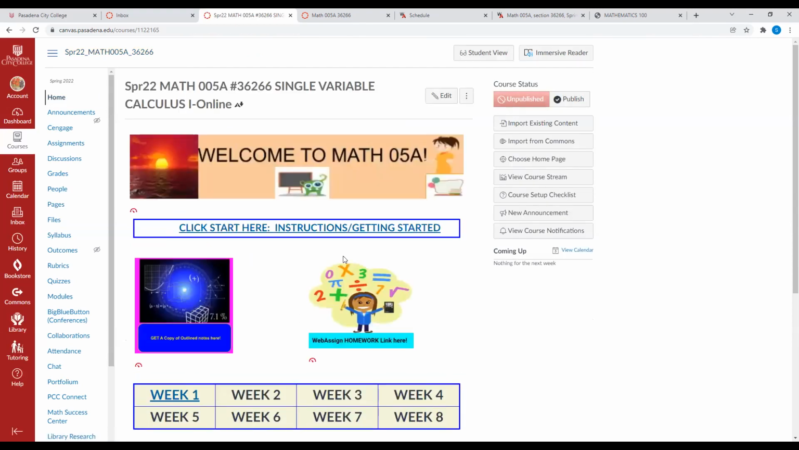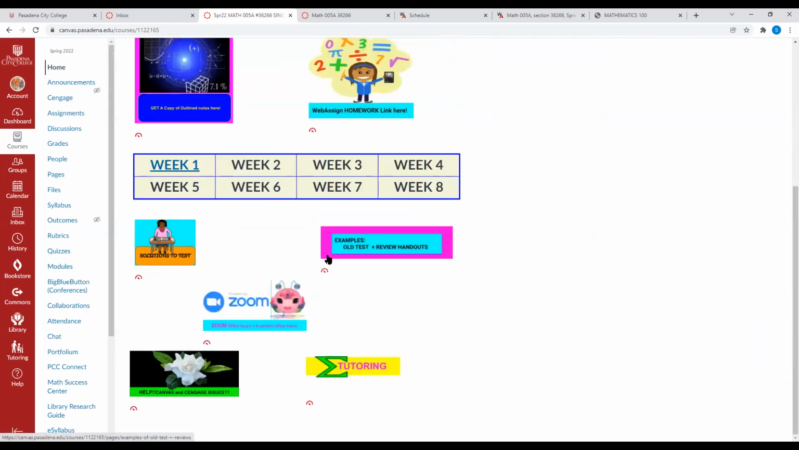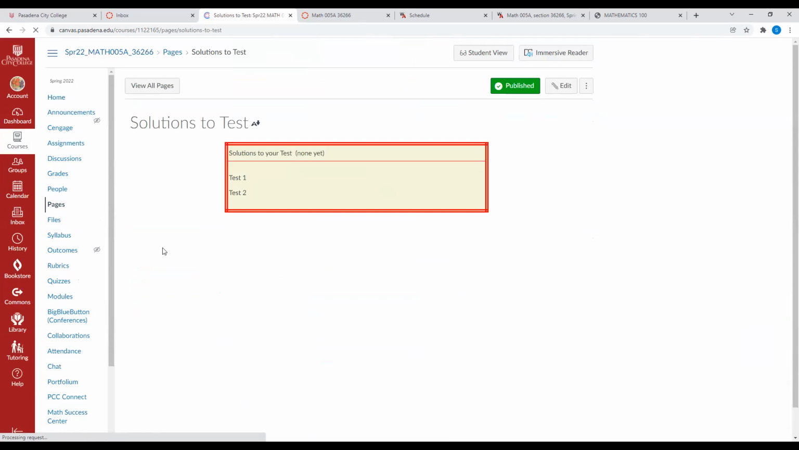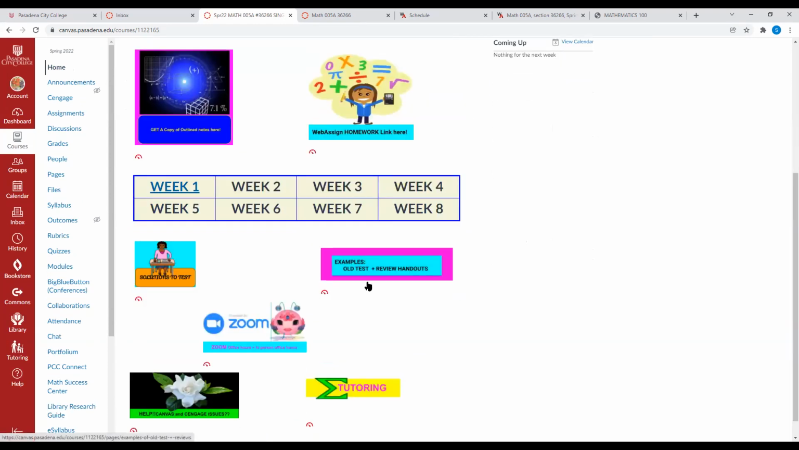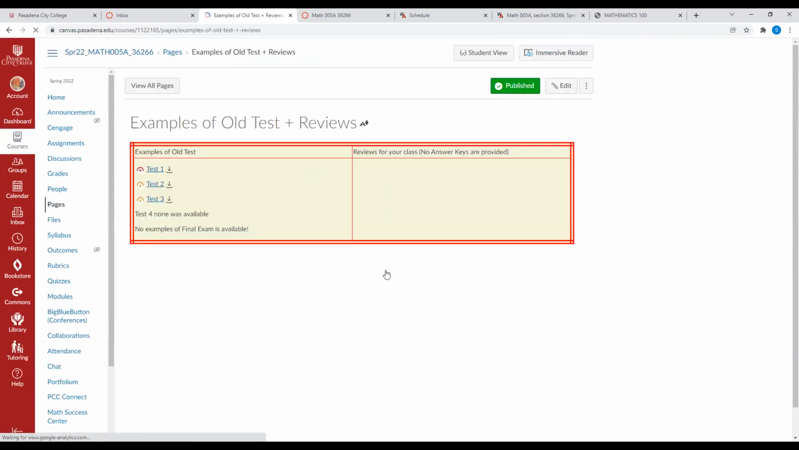Once you go into the home again, if you have time and if you want to, look at some solutions to the test. The solutions to your test are not available yet because you guys haven't taken tests yet, but they will be here once you take them. I'm gonna place the solutions to your test right here. Okay, if you wanna see some examples of all test and review handouts, you're gonna click right here, okay? You can see some examples of all tests. Reviews are not available yet.